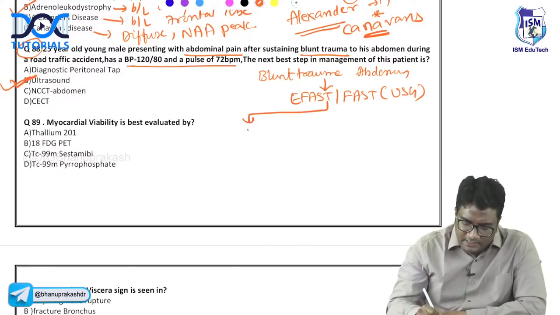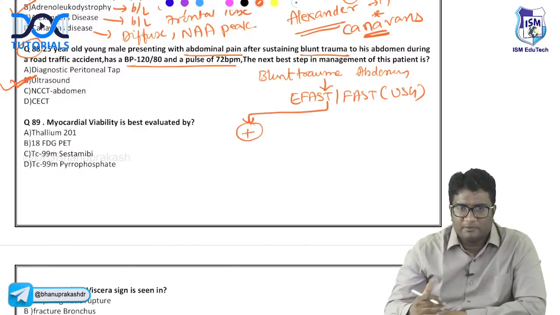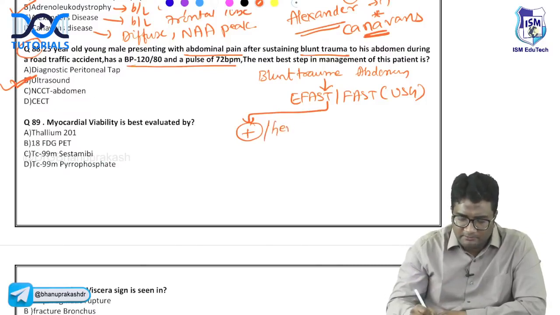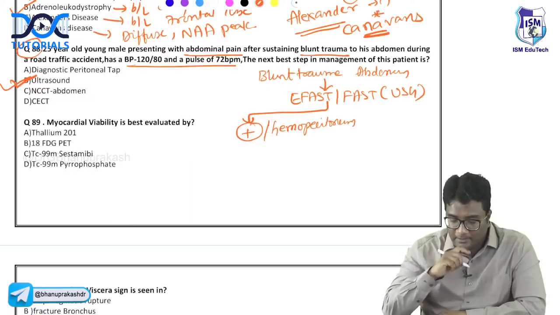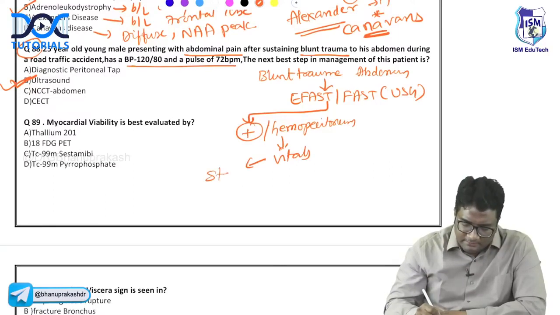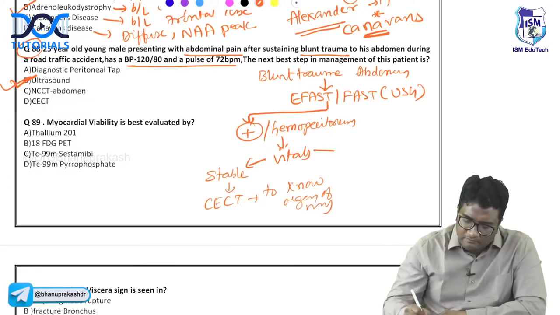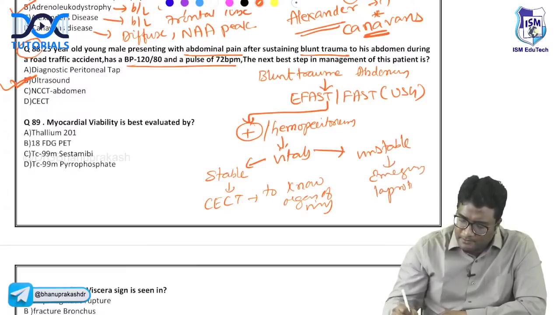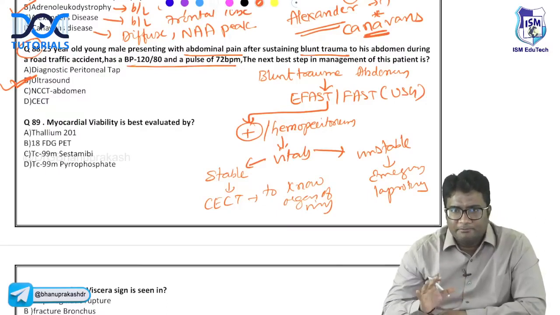On E-FAST, if they say it is positive, or FAST is positive, or hemoperitoneum is there, if they mention something like that, then look for vitals. If the vitals are stable, then you go for CECT to know the organ of injury. If the vitals are unstable, go for emergency laparotomy.